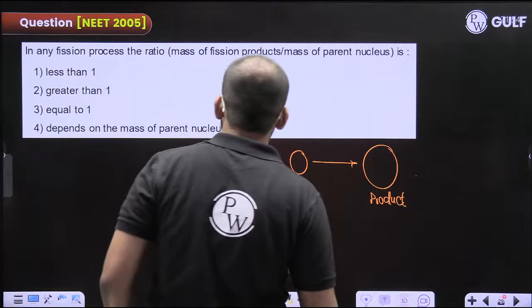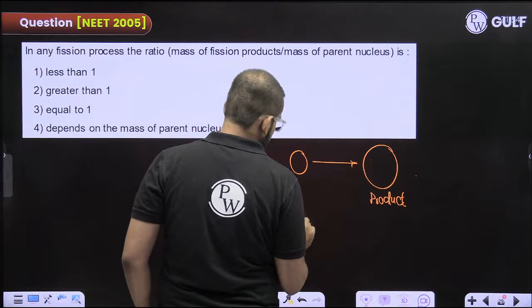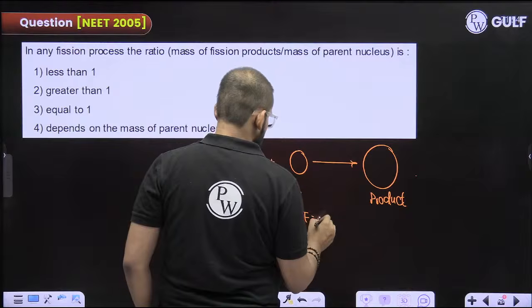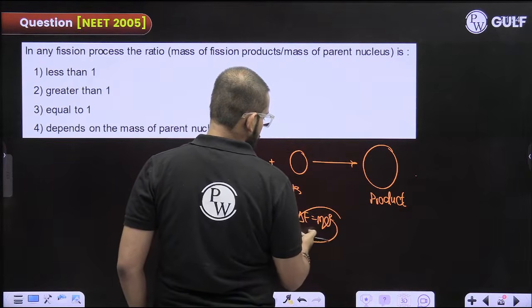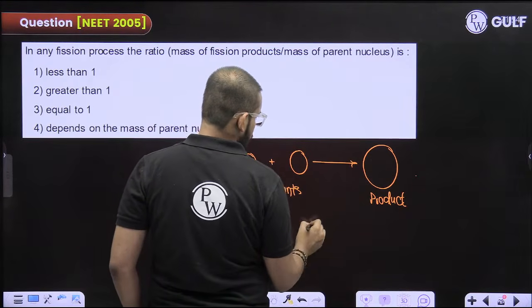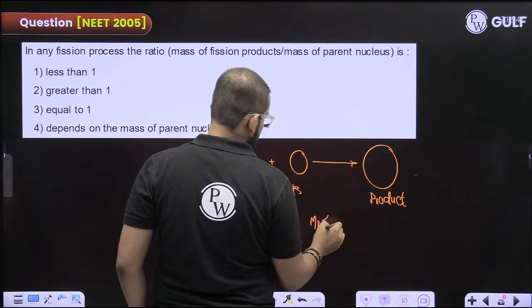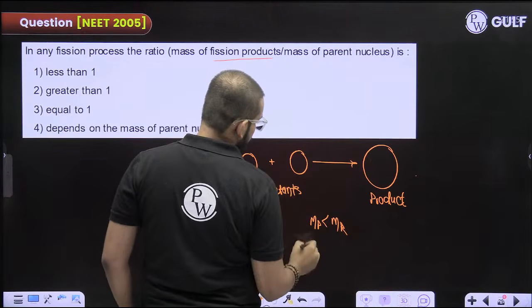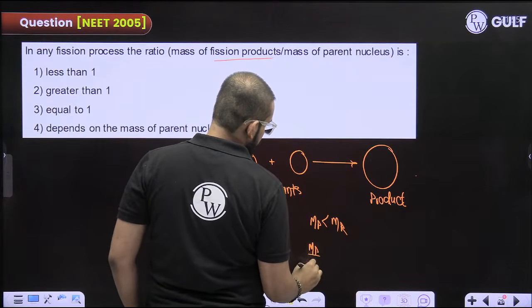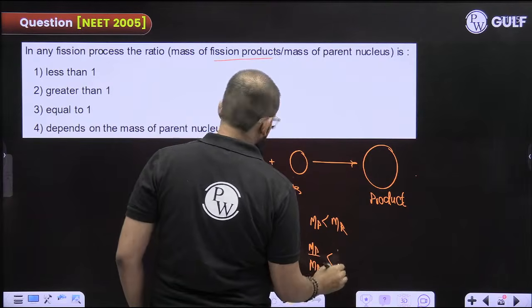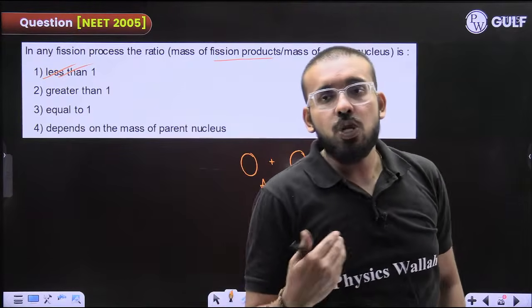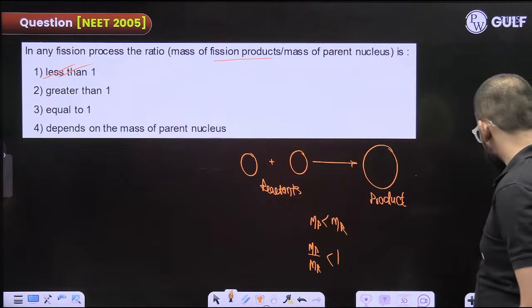Some mass lost in the form of energy. Mass of product is less than the mass of the reactant. So when you do the ratio of mass of product by mass of reactants, you get it less than 1. Option number 1. Fine. Next question.